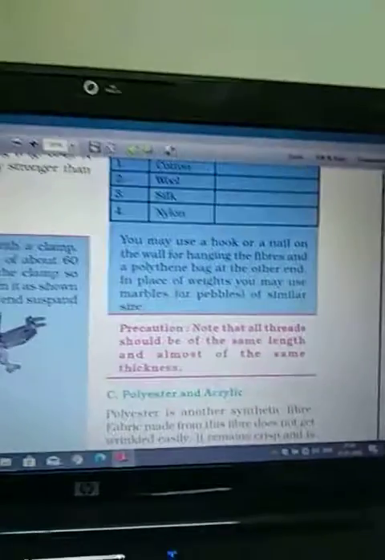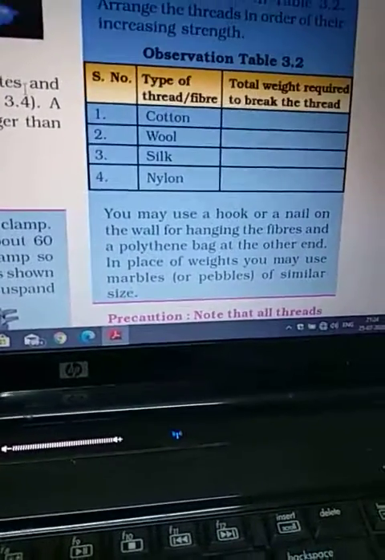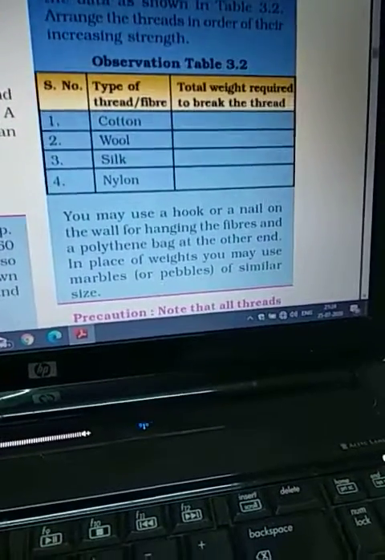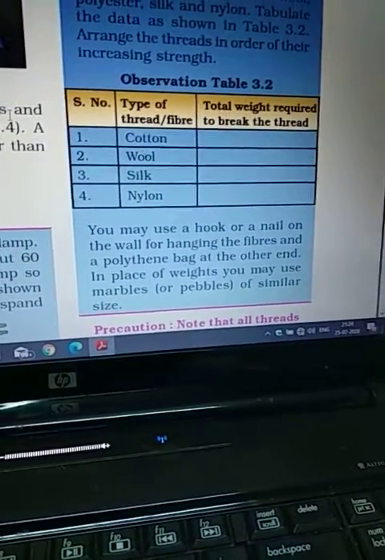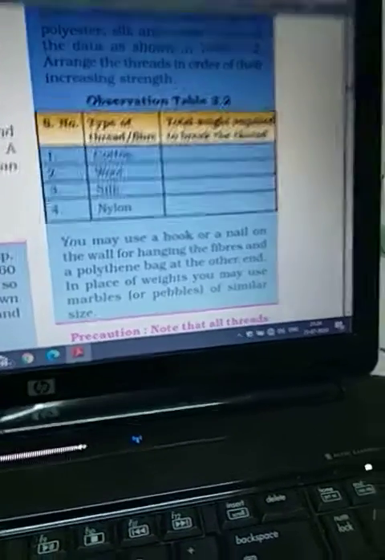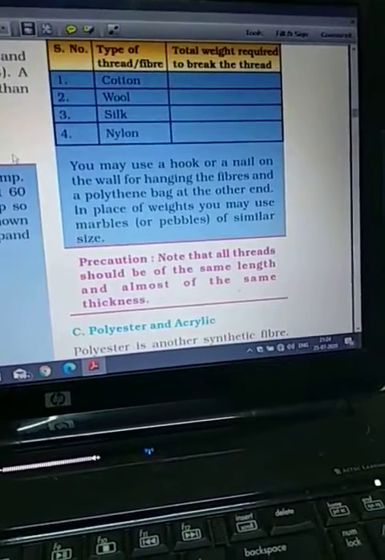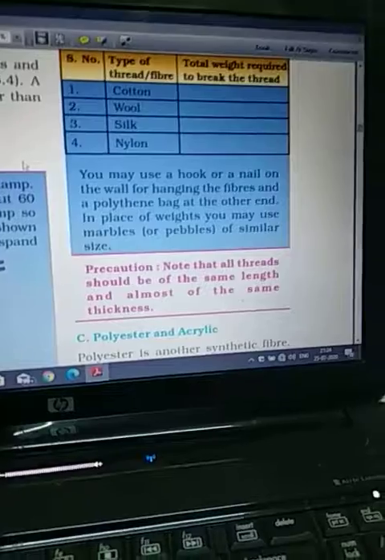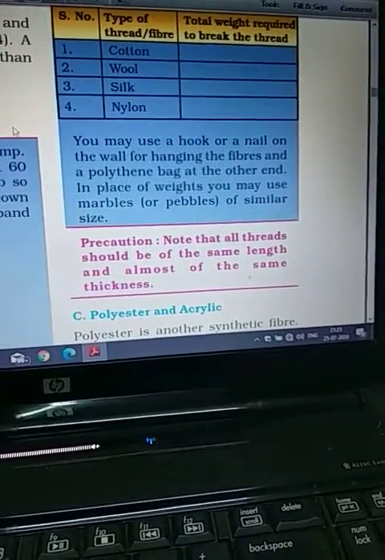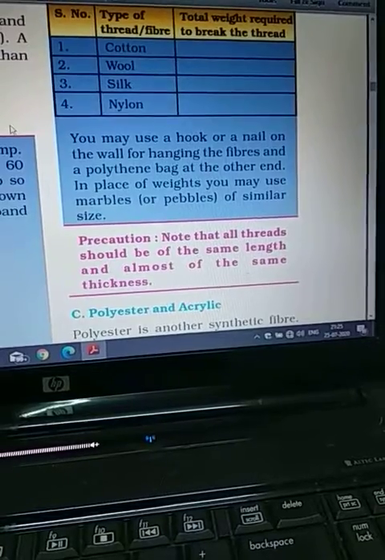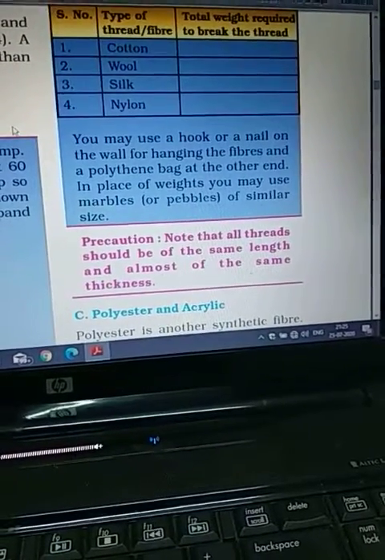Here cotton, wool, silk and nylon, 4 threads, are compared for their strength. Cotton is weakest, wool and silk are comparatively stronger, and nylon is a synthetic fiber. It is very strong. In general, natural fibers are weaker in comparison to synthetic fibers. So synthetic fibers have many advantages over natural fibers. Natural fibers are attacked by fungus, insects, etc. But artificial fibers are free from such fungal or bacterial attacks. Thank you.